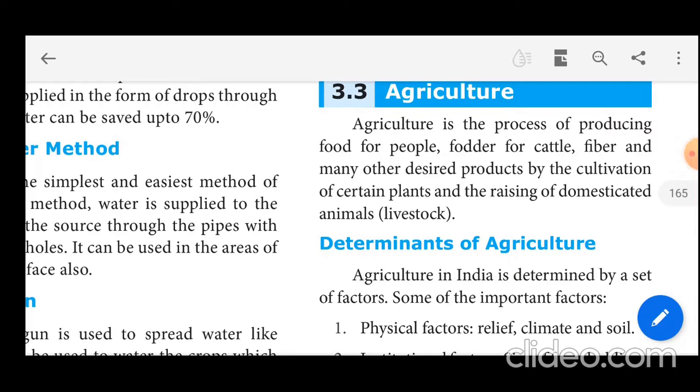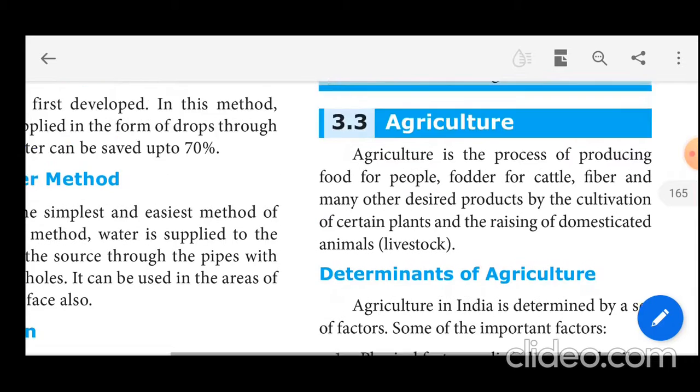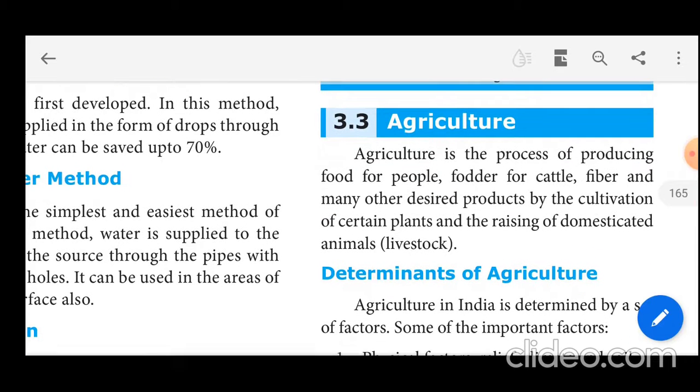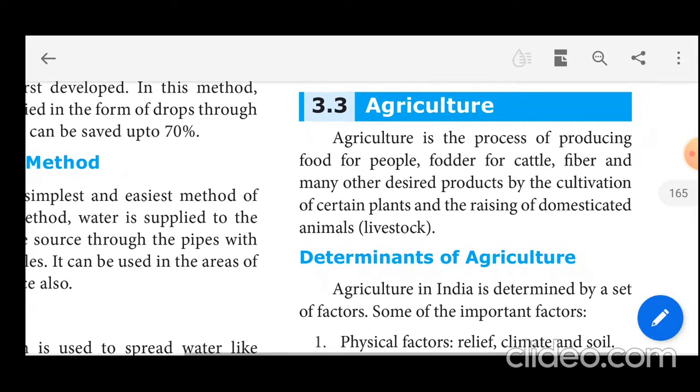In the last class, we discussed a lesson from Geography, India Agriculture. In this lesson, we already discussed agriculture and the irrigation method. Today we are going to discuss agriculture. What are the determinants of agriculture? What are the types of agriculture? What are the crops we are cultivating? These are the things we are going to discuss.